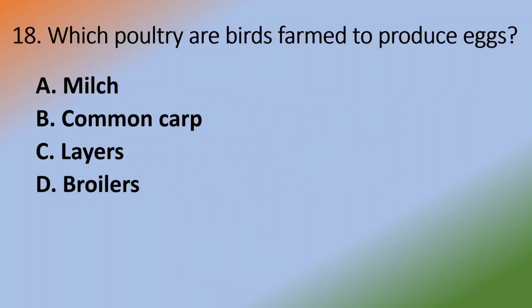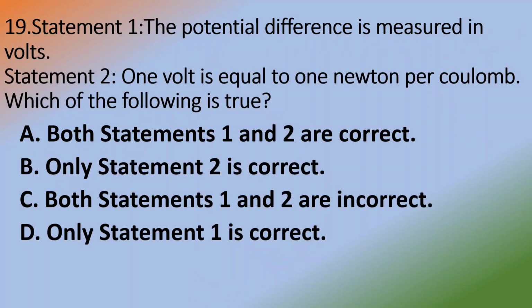Next question. Which poultry birds are farmed to produce eggs? Males, common carp, layers, broilers. Option C. Layers.